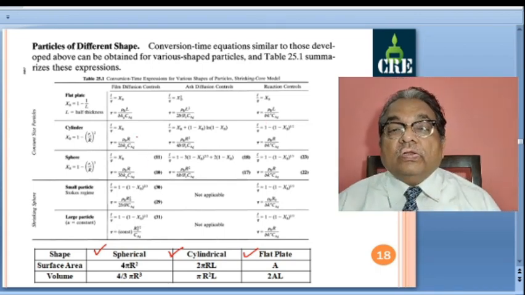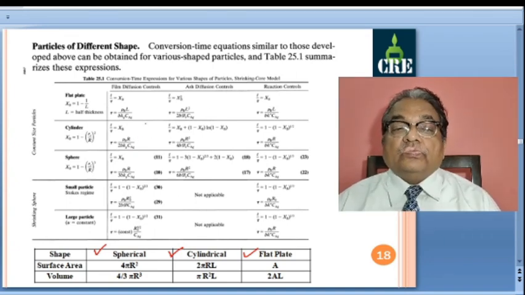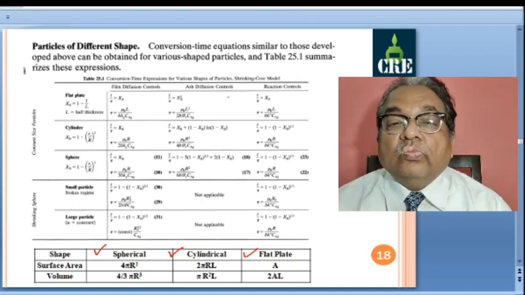So this table, now all these expressions may not be visible to you, but this is taken from the book as it is. So we have in this table all these equations. So go to this page on the book.